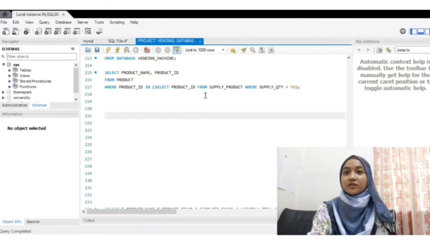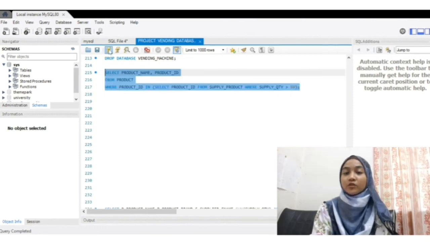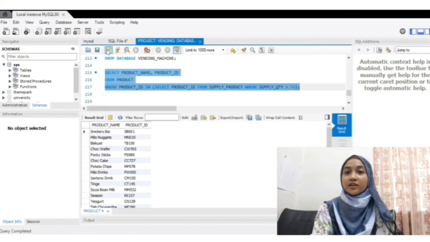Right, after completing it, let's execute it. Okay, so here as you can see the output, which is product name and product ID, where the supply quantity is greater than 50.